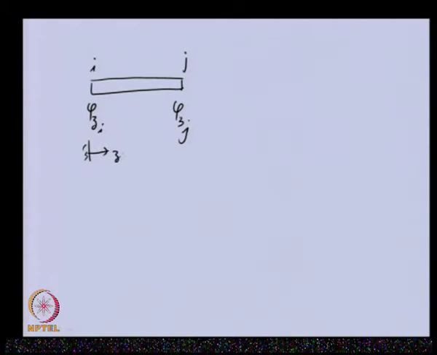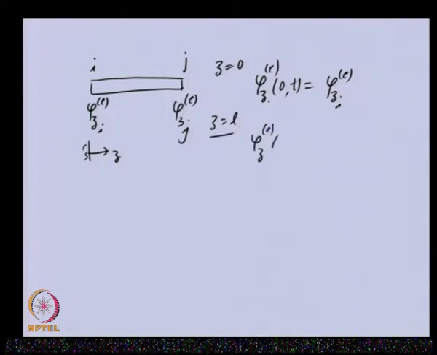So, we have the boundary condition that at z is equal to 0, phi z is phi z I for the element, all are for the element because we are representing this particular element only. Similarly, at z is equal to L, we have another boundary condition, that is phi z j.